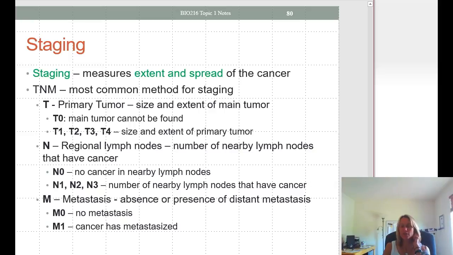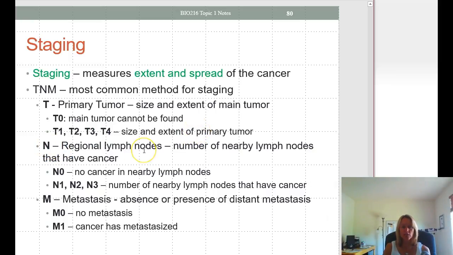Staging measures the extent and spread of cancer. There's many different methods for staging. TNM is probably the most common method. T stands for the primary tumor and has to do with the size and extent of this primary tumor. T0, you can't even find it, and then increasing in numbers based on the size and extent of that primary tumor.